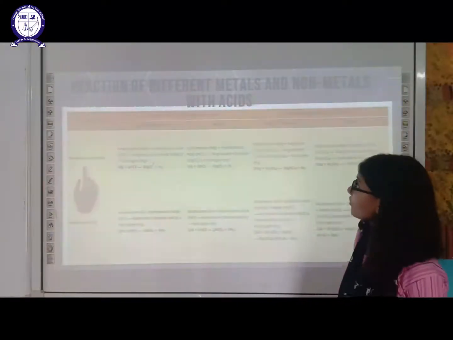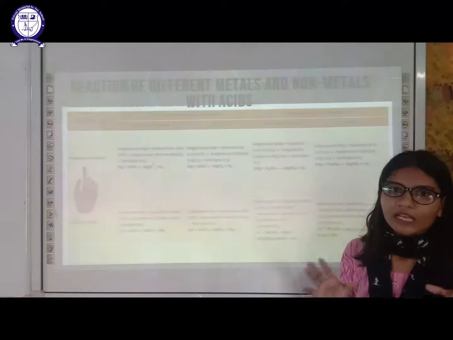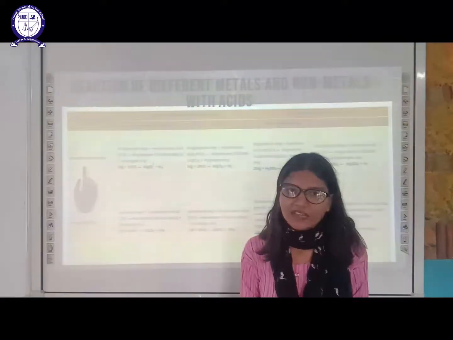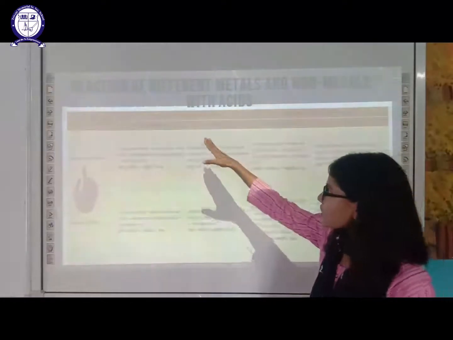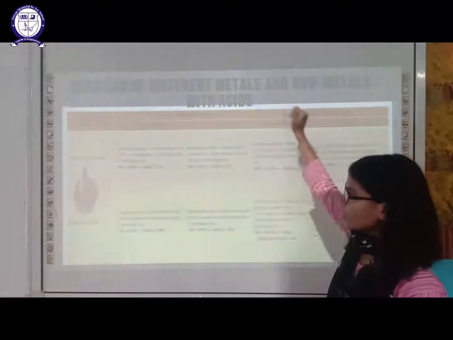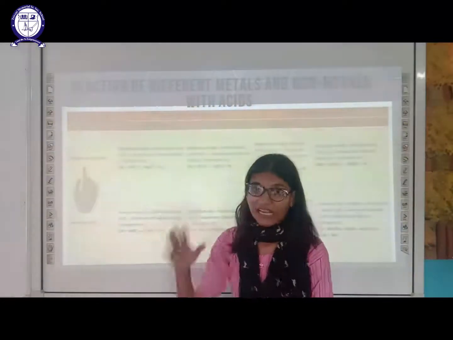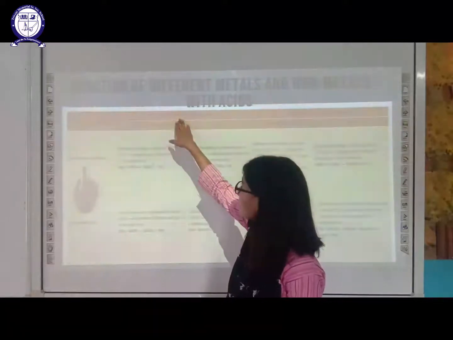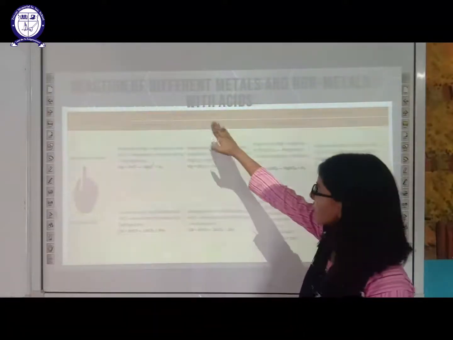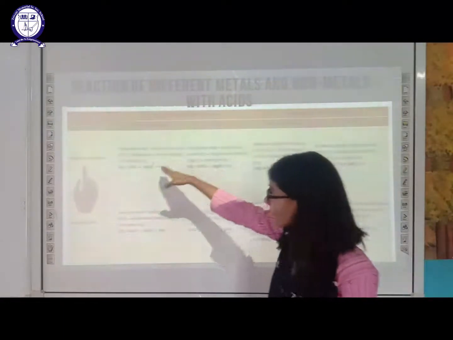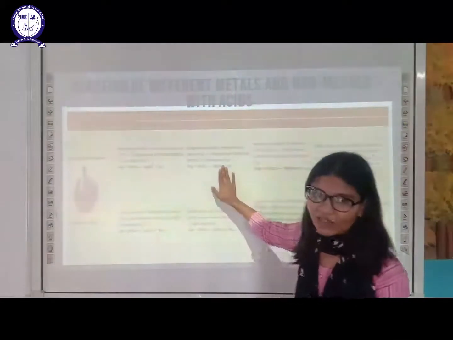Now, the reactivity of different metals and non-metals with acid. We will talk about dilute acids. Firstly, dilute hydrochloric acid and then dilute sulfuric acid. Magnesium, which is highly reactive, will react with both dilute hydrochloric acid and dilute sulfuric acid at room temperature as well as when we heat up the reaction.